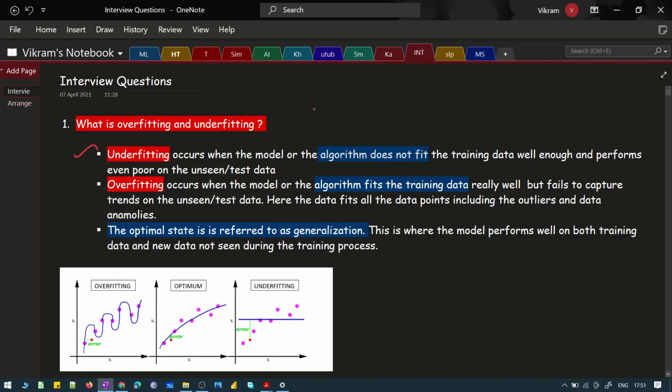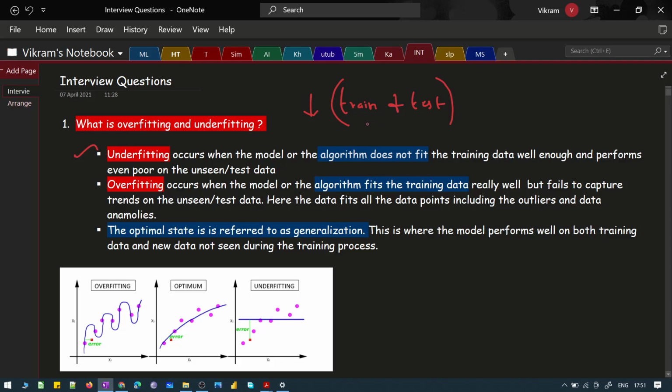Underfitting generally happens when the model is not able to understand the relationship that exists between the features and the target. If the model is not able to fit your data well, then underfitting happens. The performance is very poor, both in your training and in your test data. This is what is referred to as underfitting. This is something which you do not want, right? We need a model where the performance is really good.